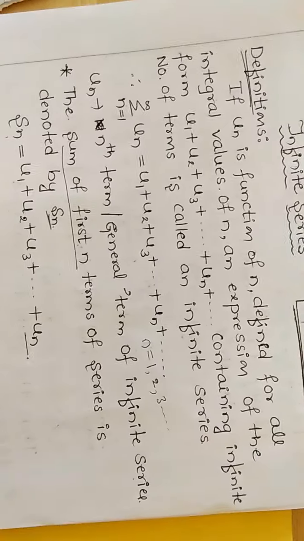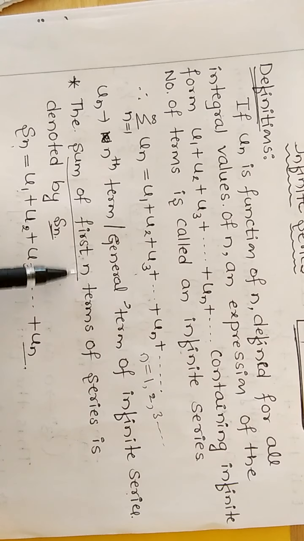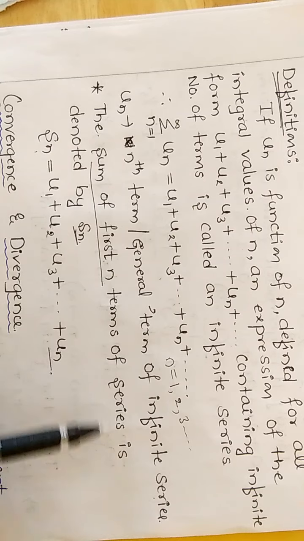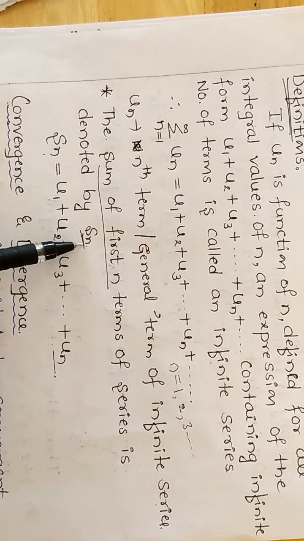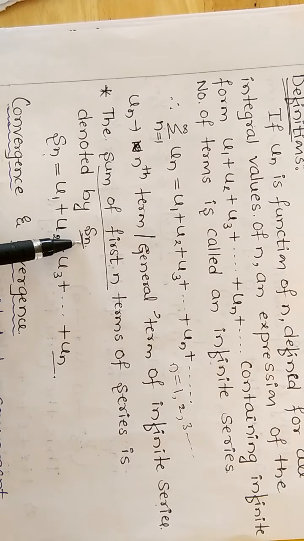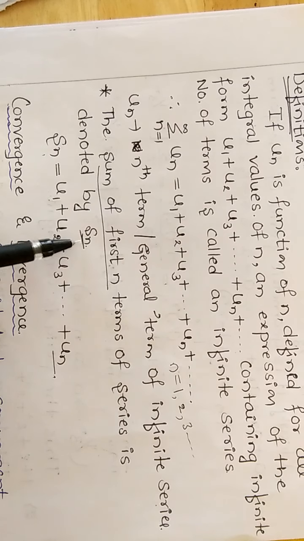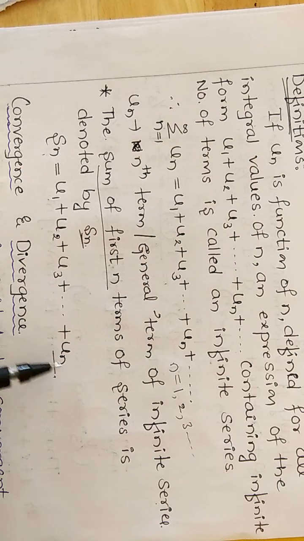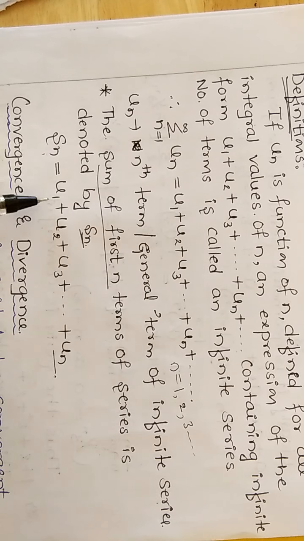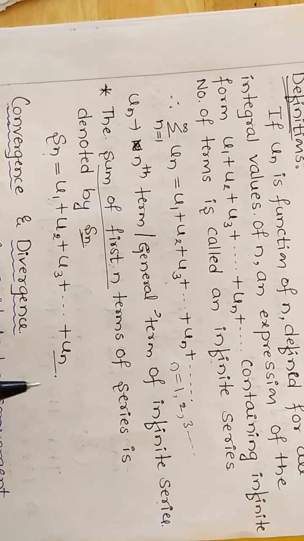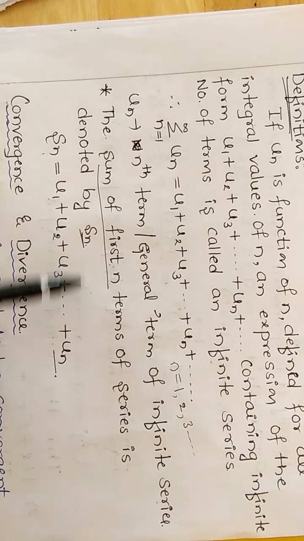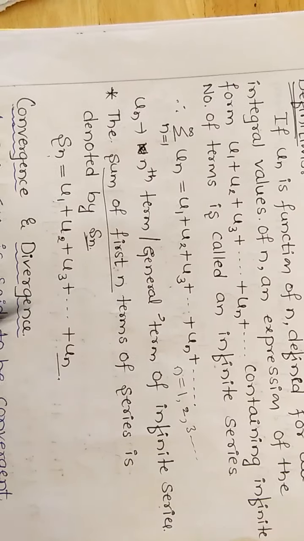Next, the sum of first n terms of the series is denoted by Sn. Sn is the sum of finite numbers. So Sn is equal to u1 plus u2 plus u3 plus and so on up to un. u1 is the initial value, un is the final value. Sn is the sum of all the n terms.